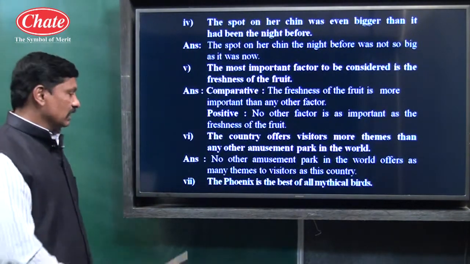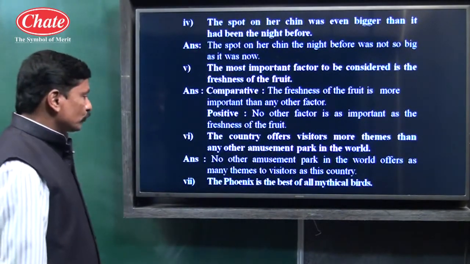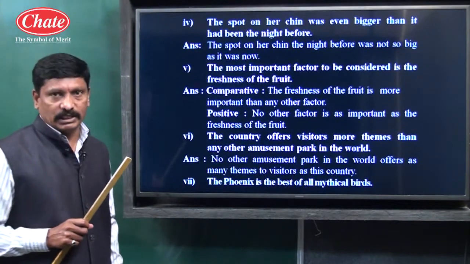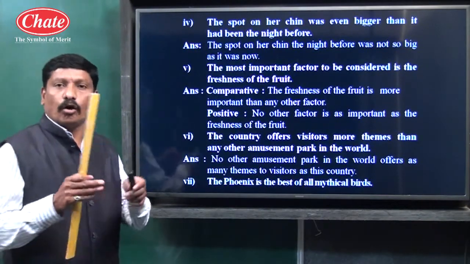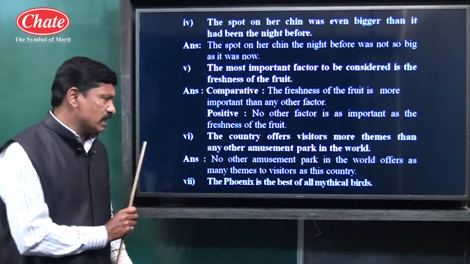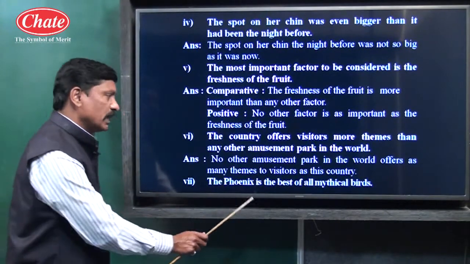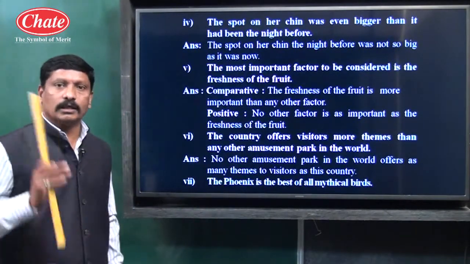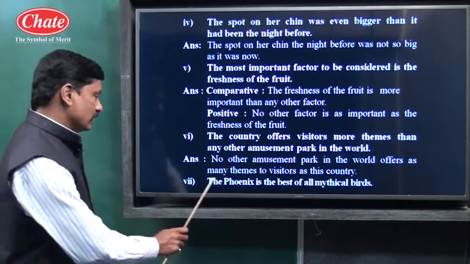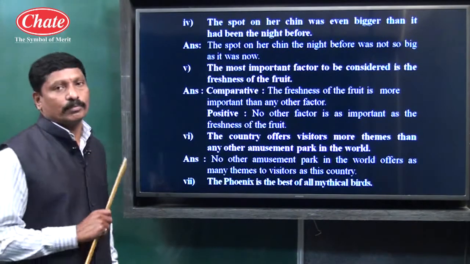Is it clear children? Let us see next example, example number 7. The phoenix is the best of all mythical birds. Means among all mythical birds, mythological birds, the phoenix bird is the best one. So the phoenix bird is compared with almost all the birds. One is compared with all. And this example is in superlative form of degree.